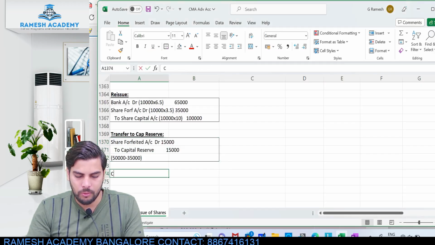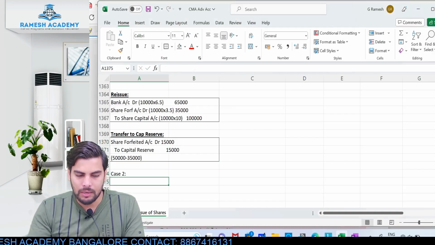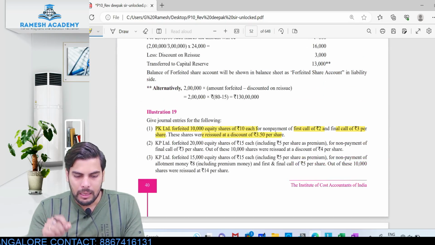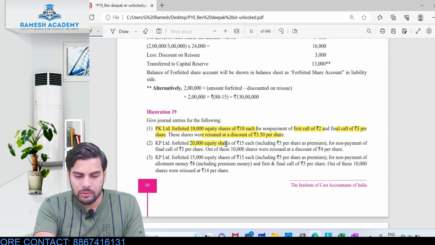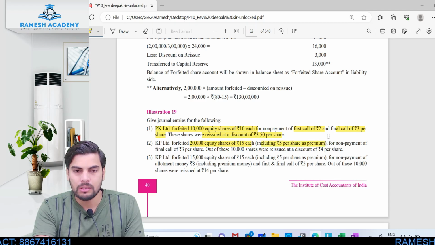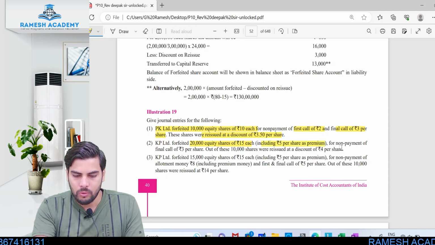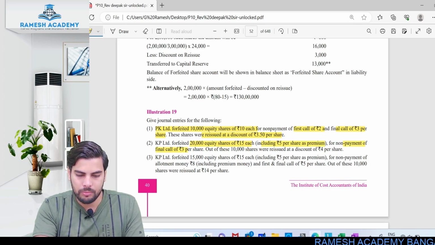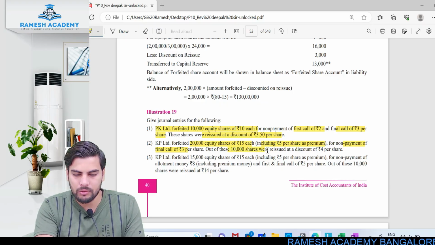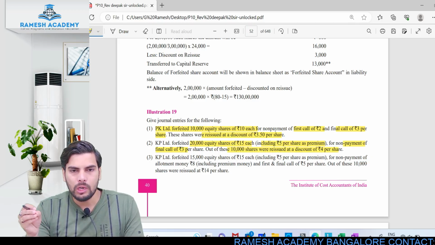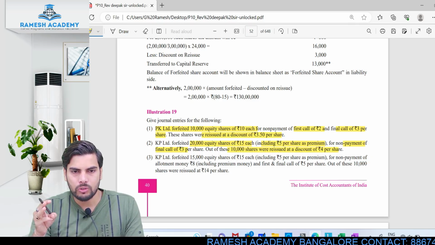Okay, so let's talk about case 2. So let us understand what exactly happened in the second case. Okay, so let's have a look at this. KP Limited forfeited 20,000 equity shares of rupees 15 each. Okay, so including 5 rupees of premium. Okay, so for non-payment of what? For non-payment of final call money of 3 rupees per share. Okay, so out of this 10,000 shares were reissued at 4 rupees per share. Okay, only this final call money of 3 rupees was not collected.